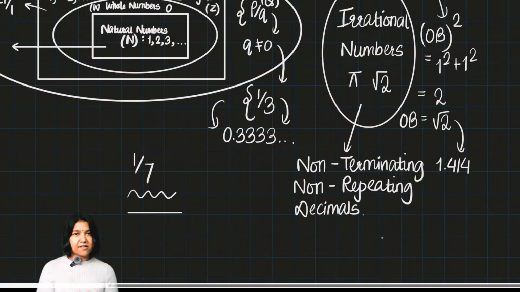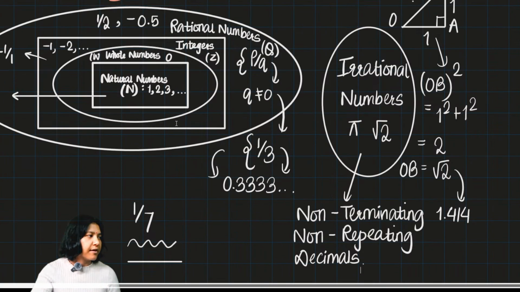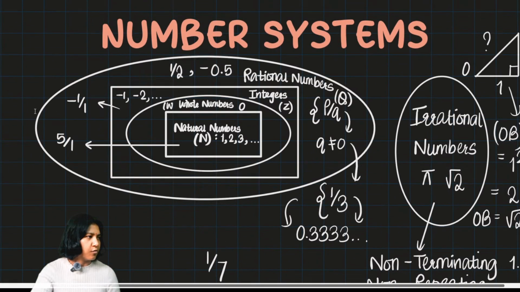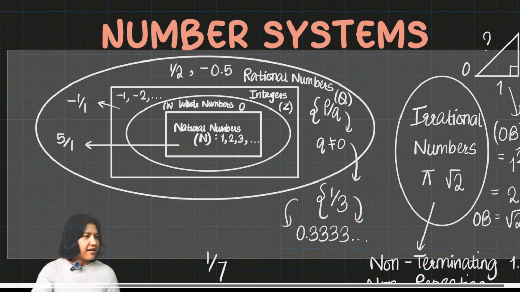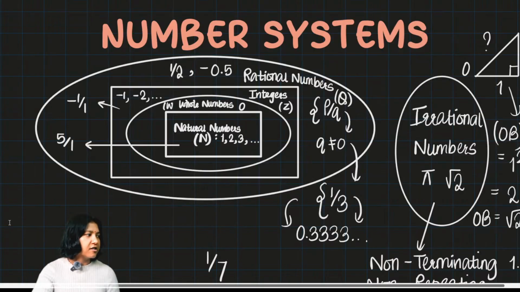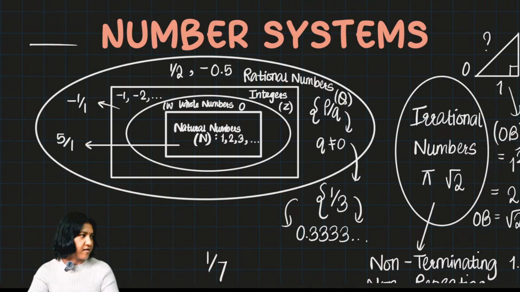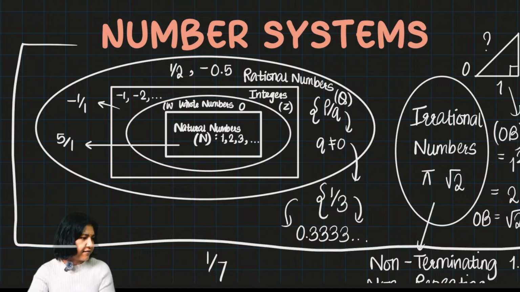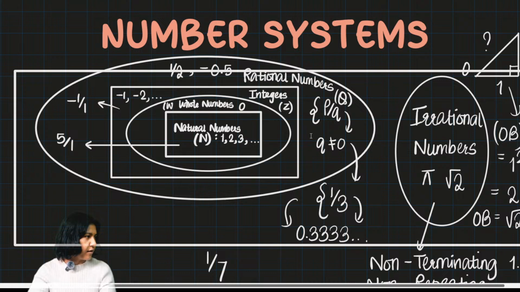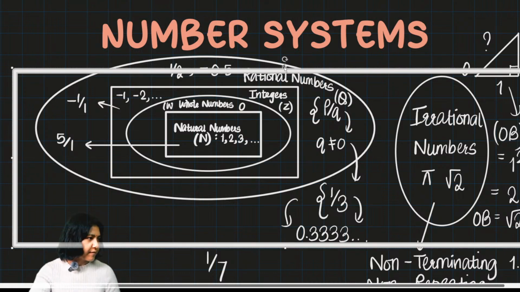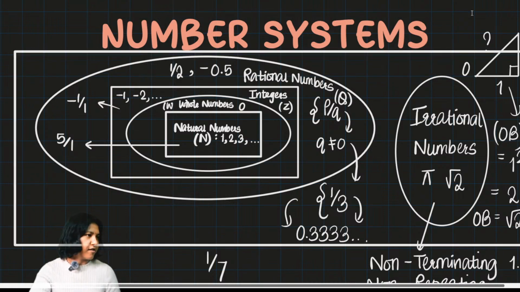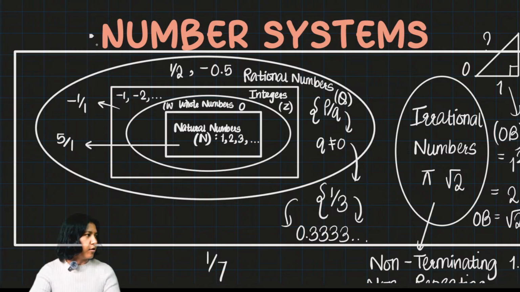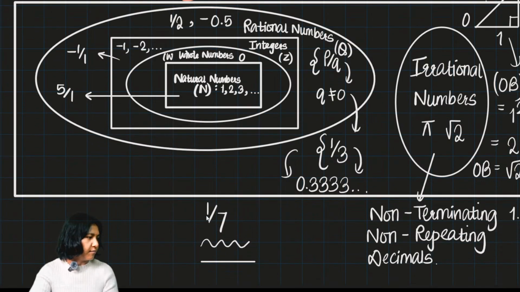So that is the main family, or the entire family of numbers. Now if I have to bring all of them together, this entire family is called your real numbers. The entire family that I have discussed so far, all the numbers that you have studied till now, this whole thing is now called your real numbers.